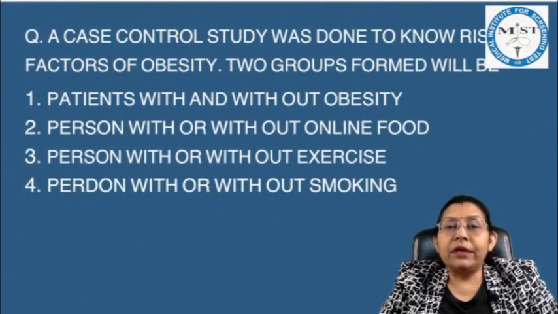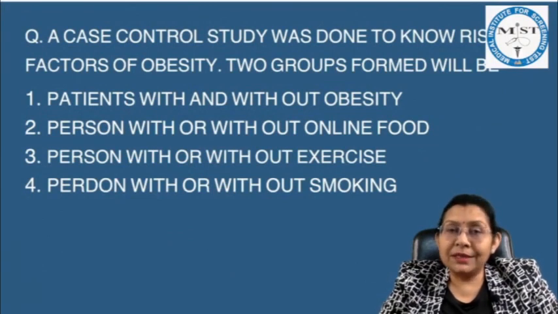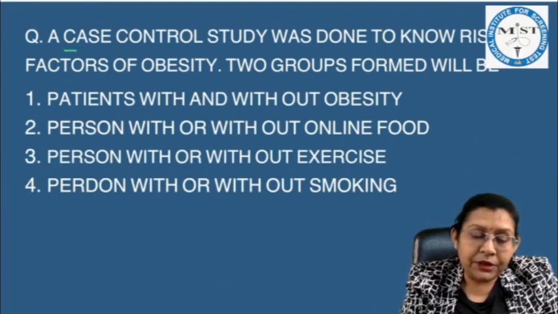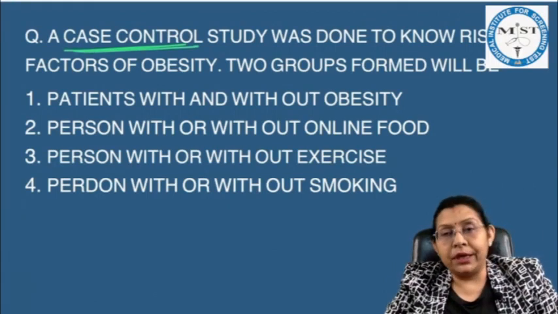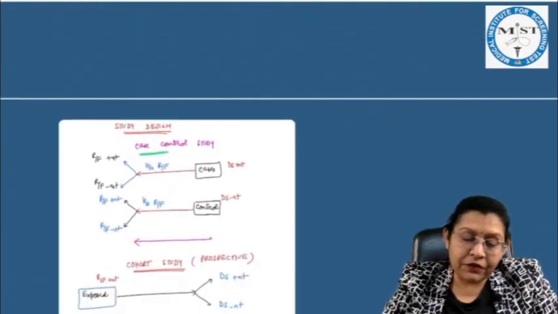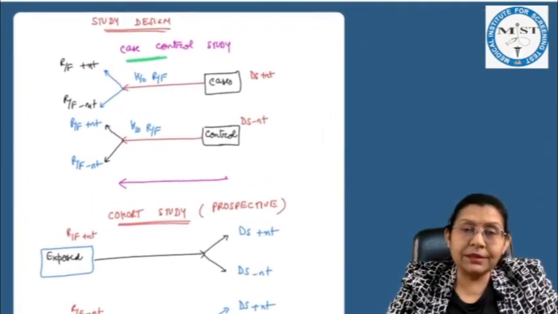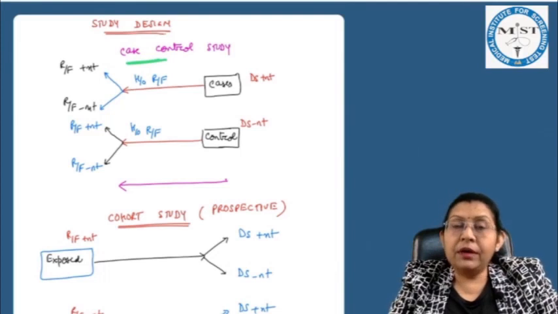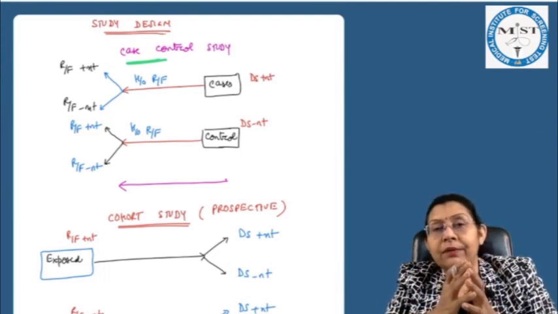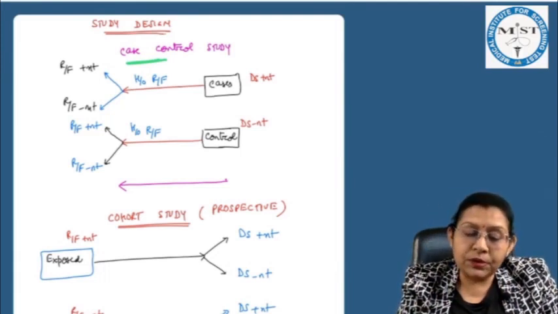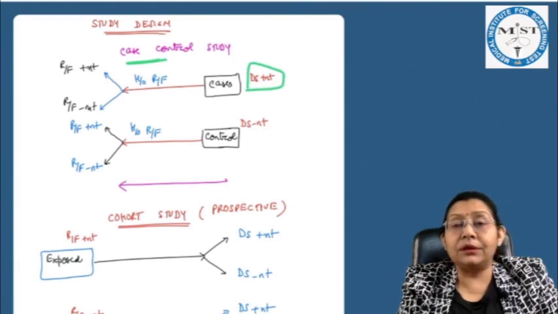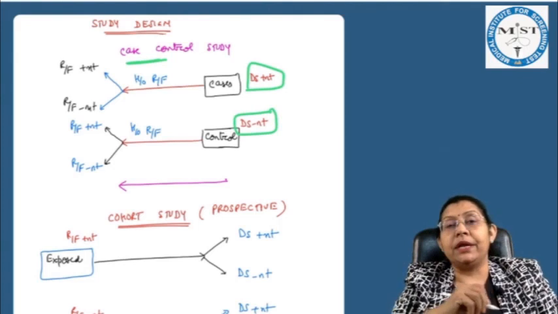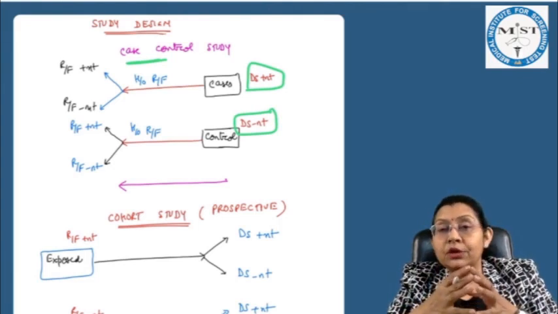A case control study was done to know the risk factor of obesity. Two groups formed will be... Now here they had clearly mentioned that we are conducting the case control study. If we see the study design which we had already discussed in our classes, this is the screenshot from our class notes, that if we are doing a case control study, then we are making the two groups. One is the cases where the disease or the outcome is present, another are the control where the outcome is absent. And here the outcome what we are taking is the obesity.